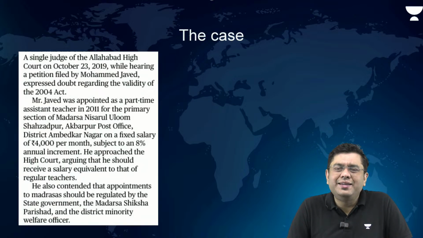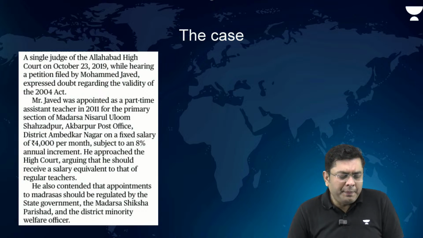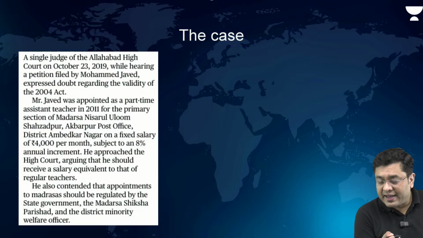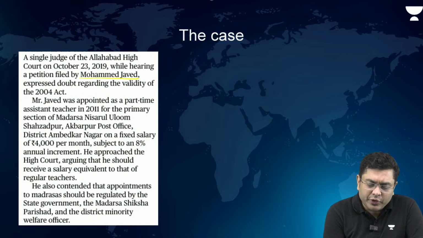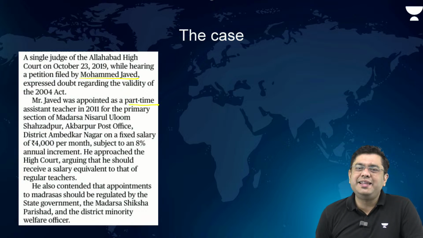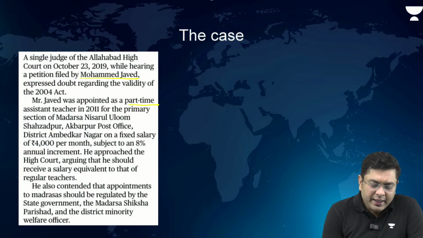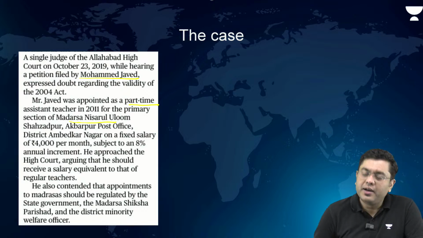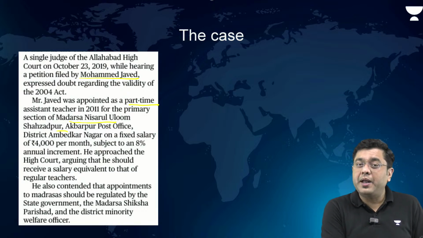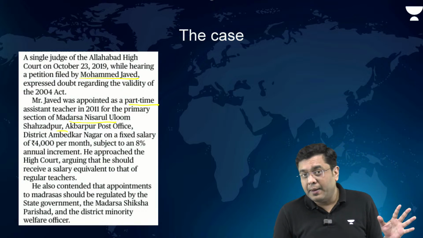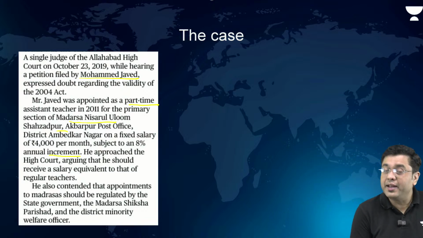Now, when did the situation erupt? There was a petition filed by Muhammad Javed. Muhammad Javed was appointed as a part-time assistant teacher in 2011 in the primary section of Madrasa Nisarul Uloom Shahzadpur in Akbarpur region on a fixed salary of Rs 4,000 per month with an 8% annual increment.